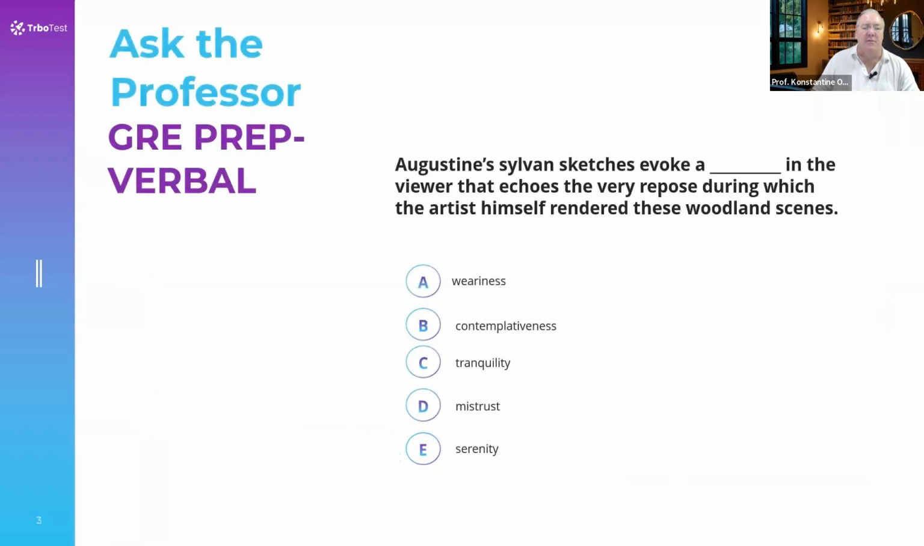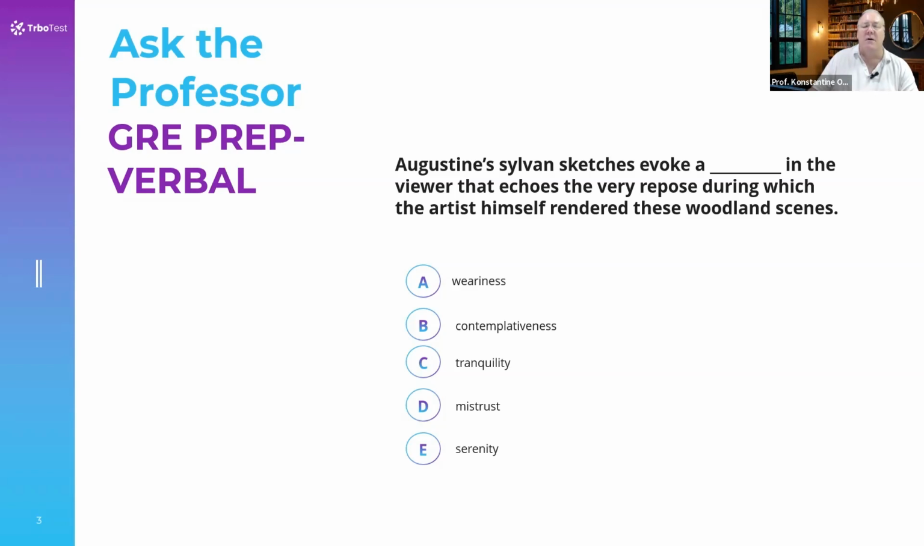For the first question that was brought to us for the Ask the Professor, it says, Augustine's Sylvain sketches evoke a blank in the viewer that echoes the very repose during which the artist himself rendered those woodland scenes. Right. So the first step always with sentence equivalence and sentence completion is to try to figure out what you would put in here, what word. Without looking at the list, you try to come up with a word or a concept that would fit in here. And then you go and look at the list.